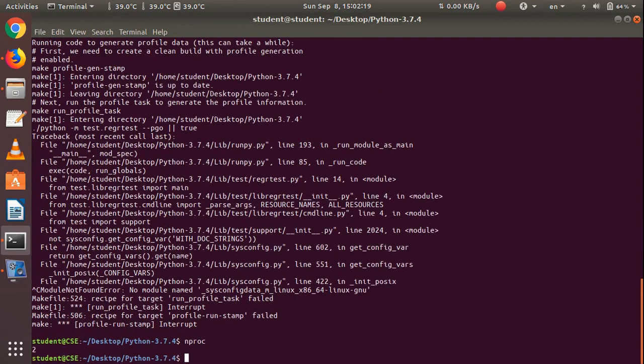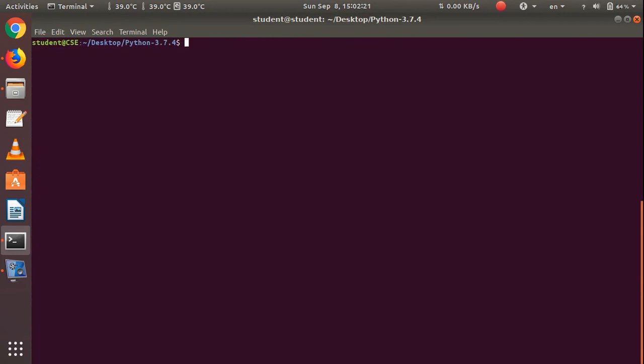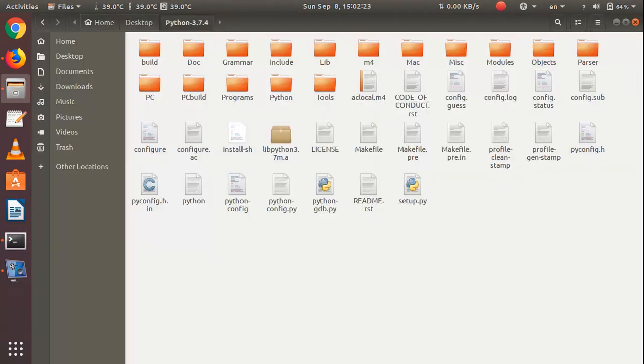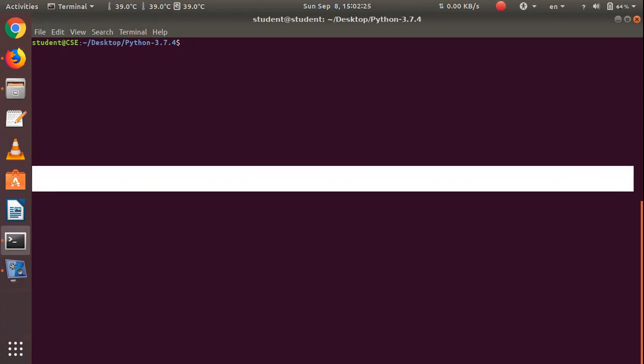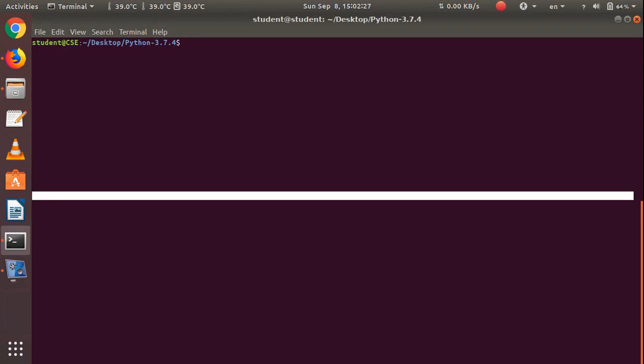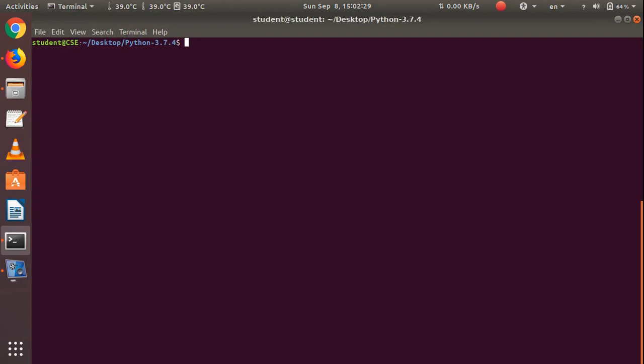After you compile that, it will give you some extra files here, and that gives you the Python executables. After that, you need to install all these files on your hardware where you can access them from anywhere, like the user directory or local directory. It will be installed automatically. If you want to install that, you have to type the command sudo make altinstall.